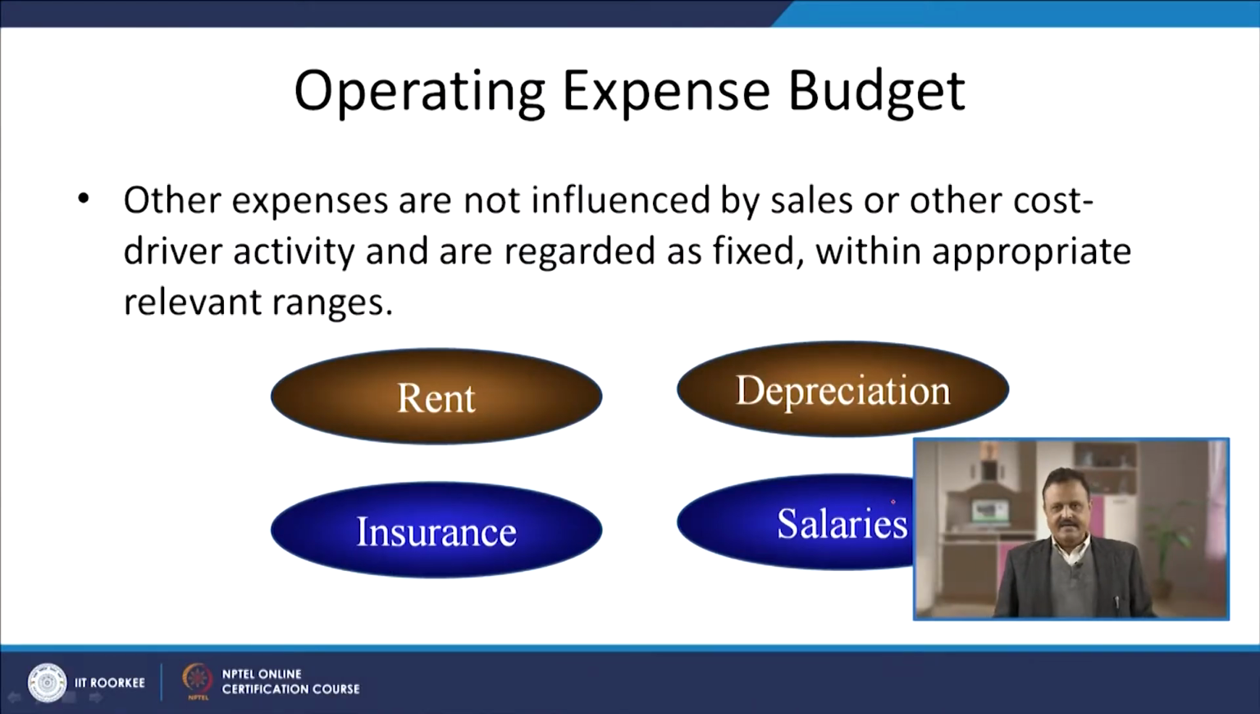Now, here are some examples of the operating expenses which are considered fixed expenses. Rent of the factory or the office premises is fixed. Depreciation, because depreciation is that part of the fixed assets which is charged as a cost because of the use of the fixed assets for that given period of time. Insurance: for insuring your factory, your office, your plant, machinery, everything, you have to pay the insurance premium. Once that premium is paid, there is a fixed amount. Whether you make use of that building, that plant, that factory, or not, it is up to you. Similarly, salaries of the employees.